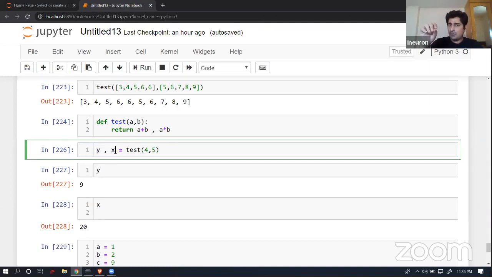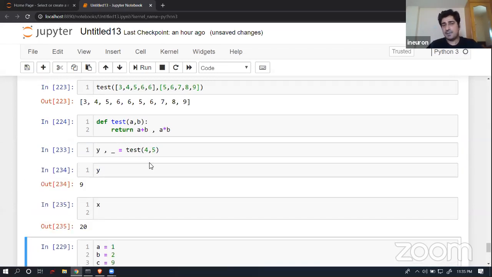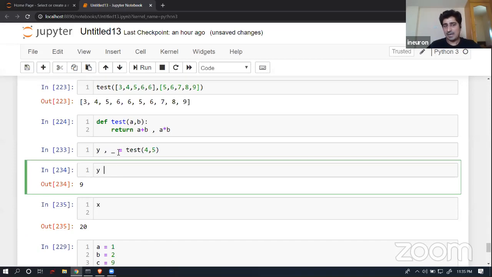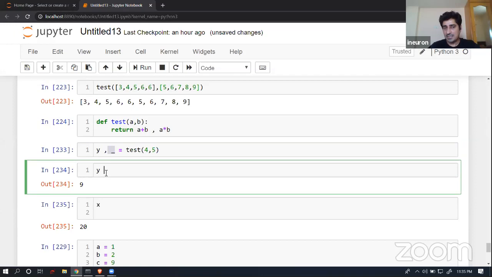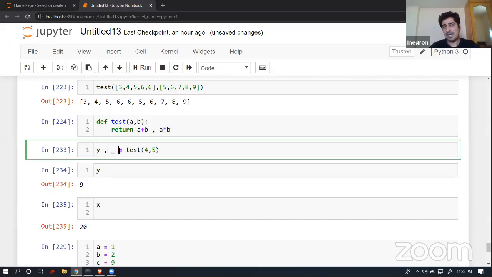Let's suppose I wanted to capture just the addition. I don't want to capture the second one. In that case, I can give a placeholder, and it's completely fine. So even in this case, I have not given a second variable name, and I'm able to access just y over here, and for the second variable I have given just a placeholder, or vice versa. You can give a placeholder even over there, and you will be able to capture it.